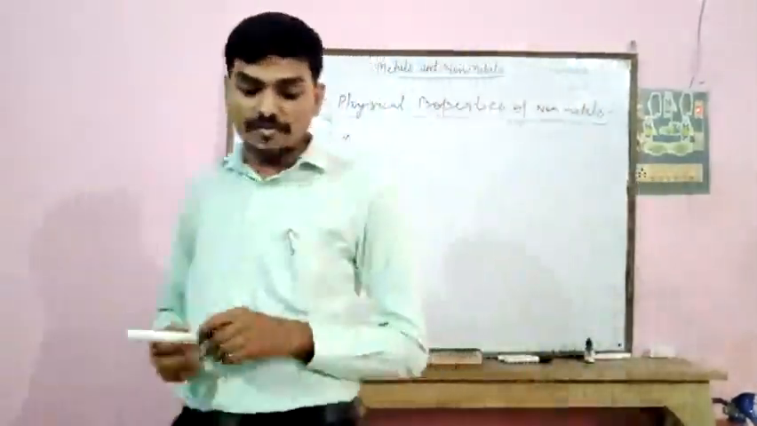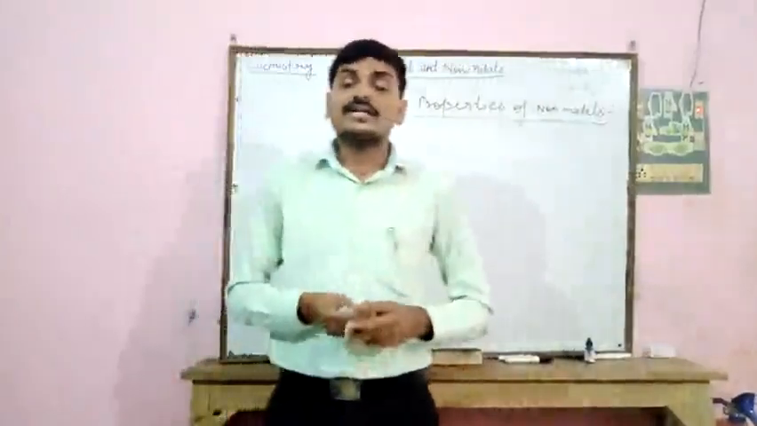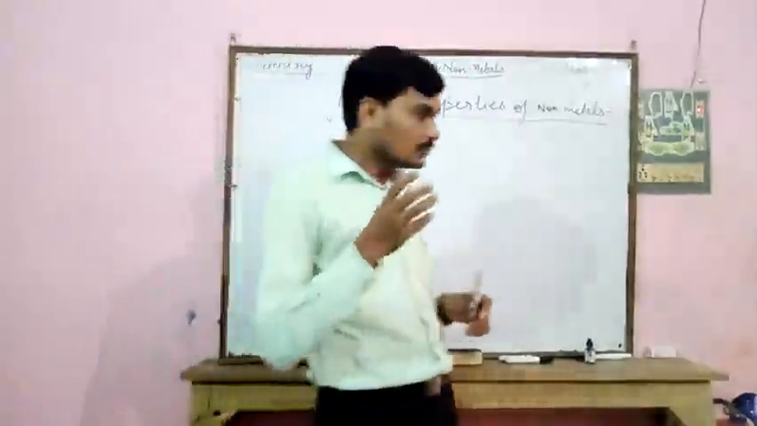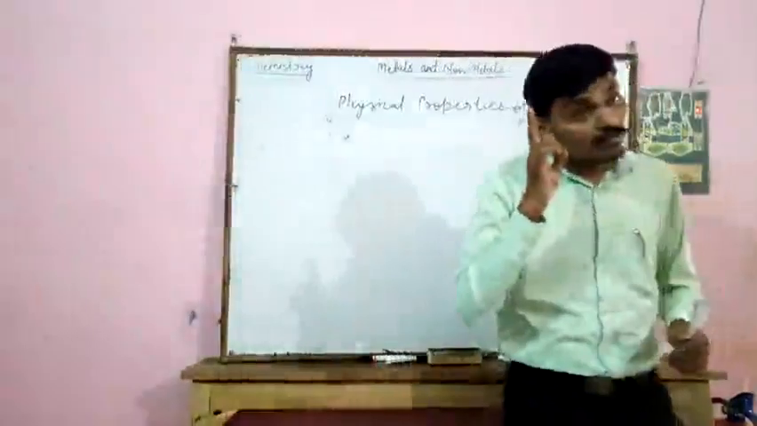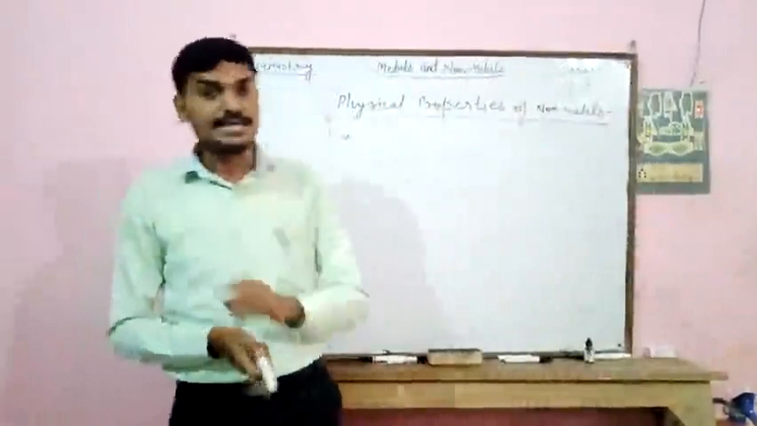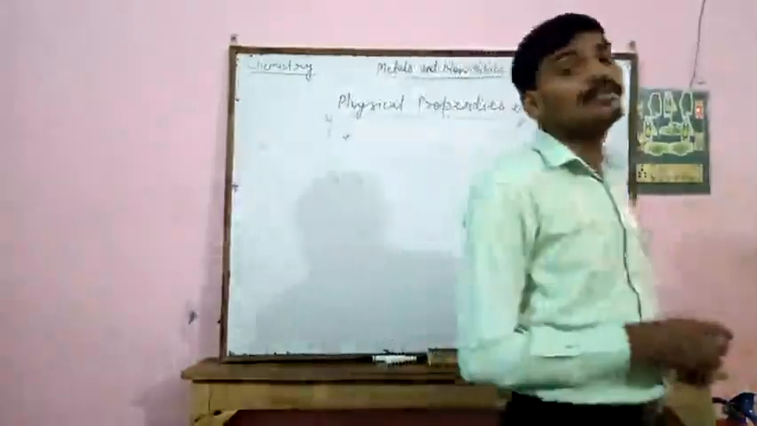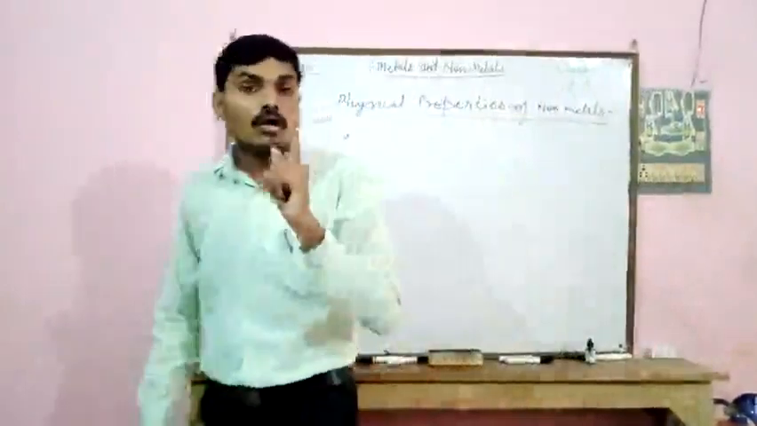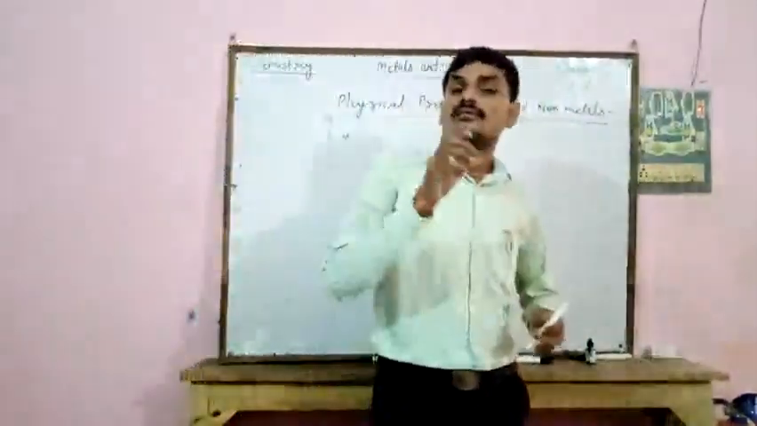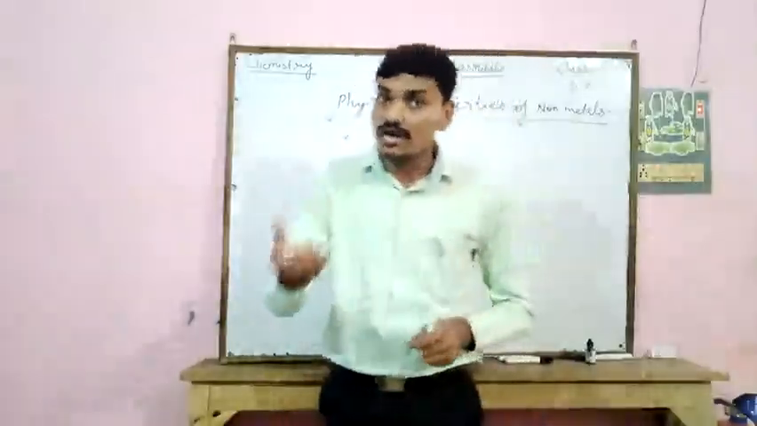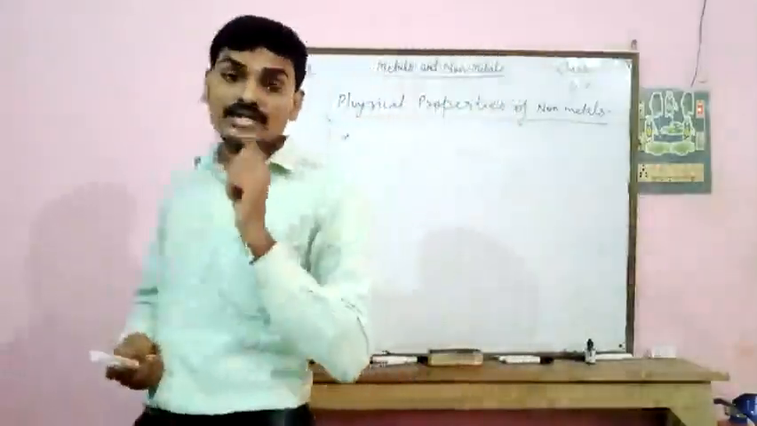Now next one is, non-metals are non-lustrous. That is, they are not shiny. One non-metal is lustrous in nature, that is iodine. So all the non-metals are non-lustrous, that is, they do not shine. Only one non-metal, iodine, is lustrous. That is, it has a lustrous appearance.